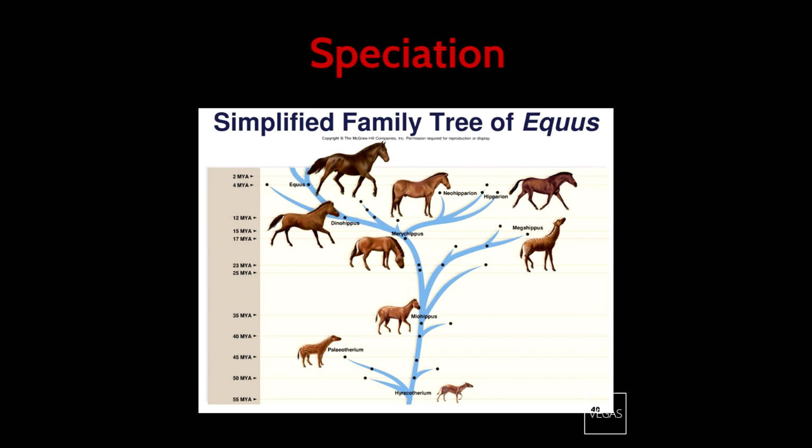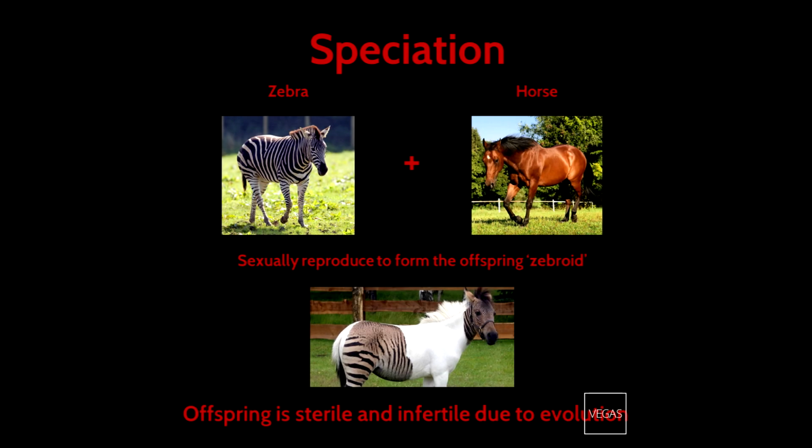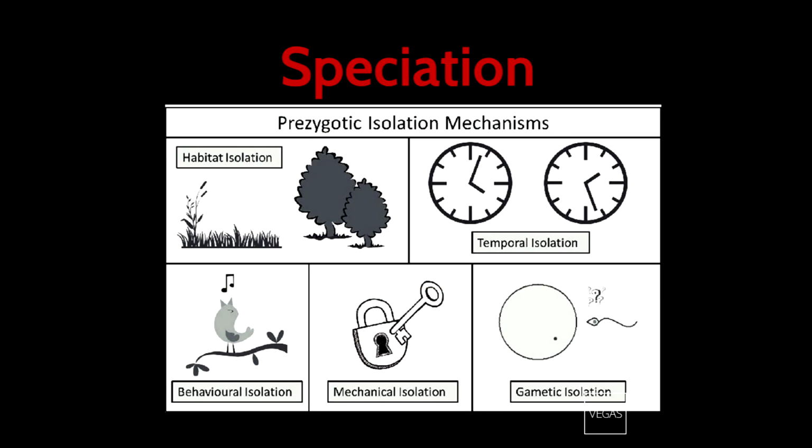The populations then undergo genetic changes as they become subjected to different selective pressures and accumulate different mutations in separate gene pools. This eventually leads to the two populations becoming different species that can no longer breed to produce fertile offspring. Oh, so this explains prezygotic barriers. It prevents members of different species from mating to produce a zygote, a single-celled embryo.